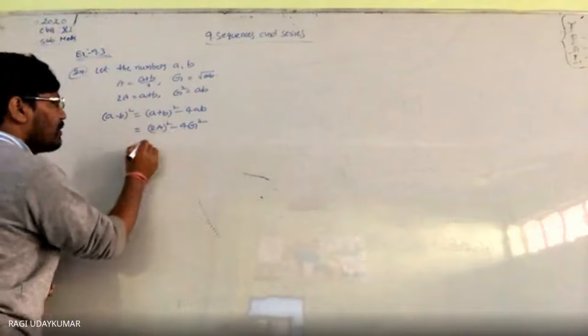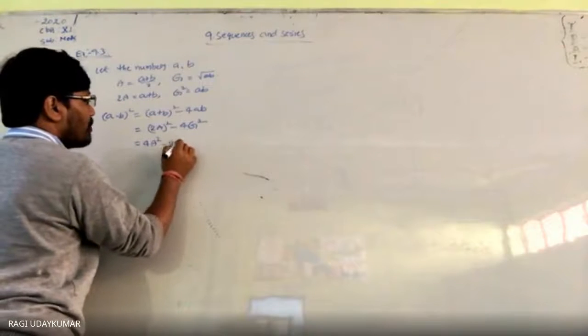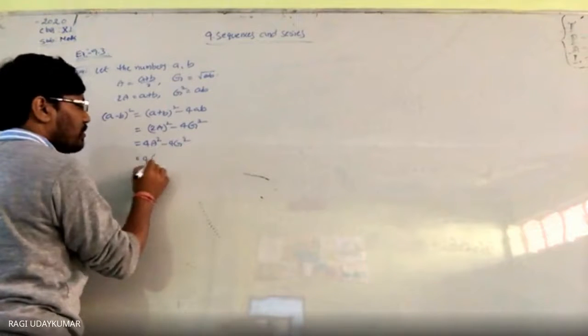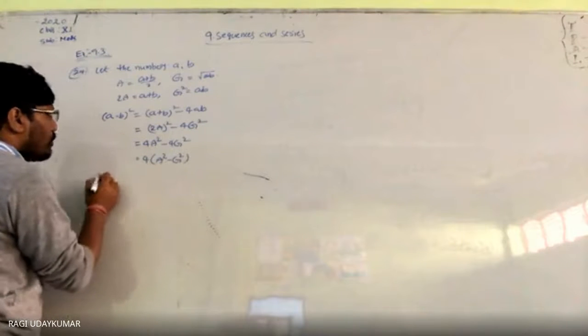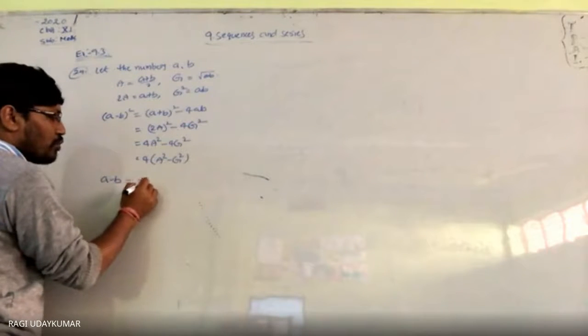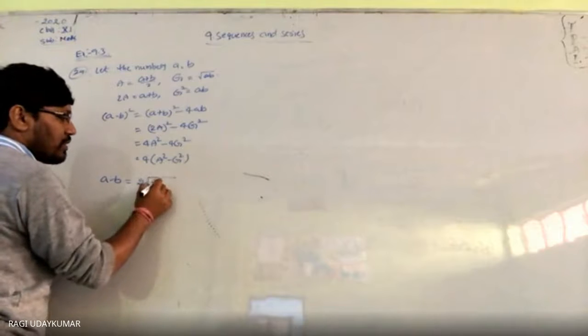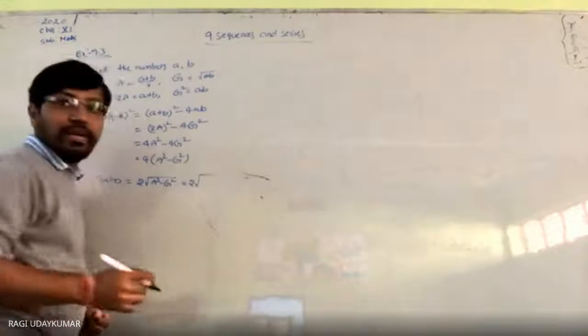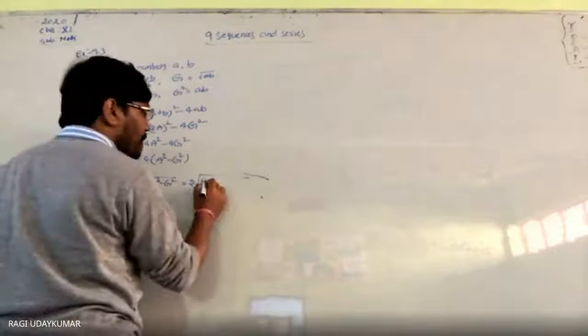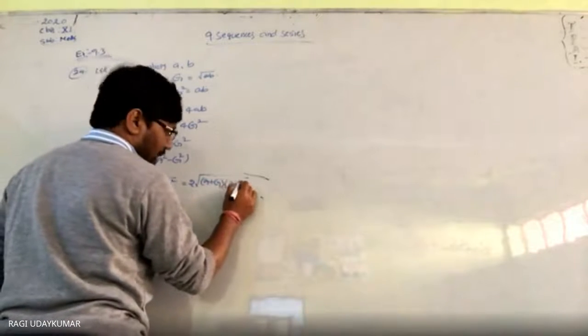Now what do you get here? 4A square minus 4G square. 4 common लेकर, A square minus G square. So therefore you are going to get a minus b is equals to 2 into under root of A square minus G square. If you want, you can write under root of A square minus G square as A plus G into A minus G.